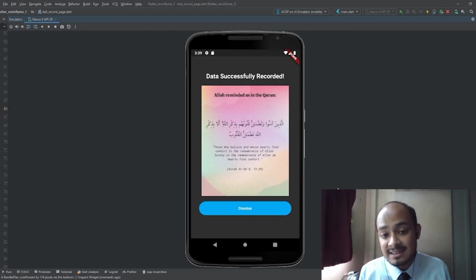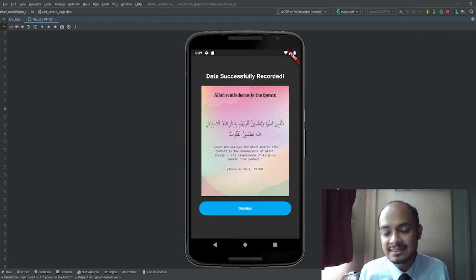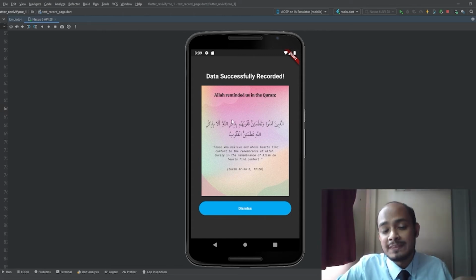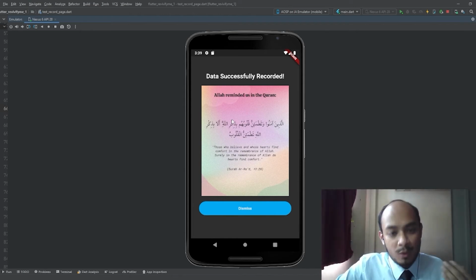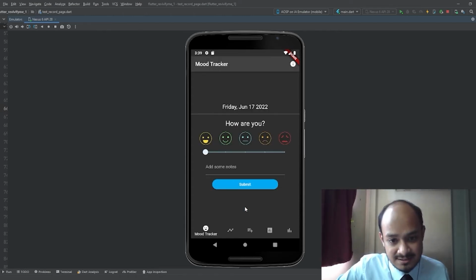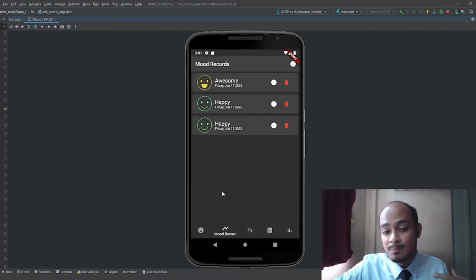After users have clicked submit, they will be taken to the data successfully recorded page, in which this page will display the text of data successfully recorded, indicating that the data has been put inside the database, and they will be prompted with 1 out of 16 pictures of du'as and Islamic quotes, as well as advice given by the Ministry of Health regarding mental health. Once done, simply click dismiss. To view the recorded mood data, simply click on the icon beside the mood tracker, which is the mood records page.